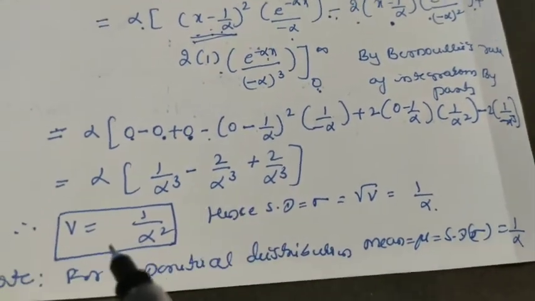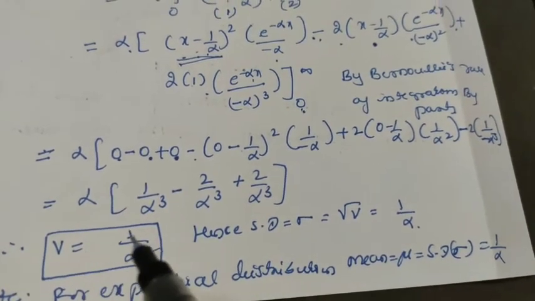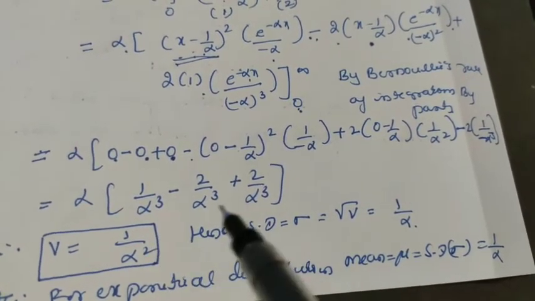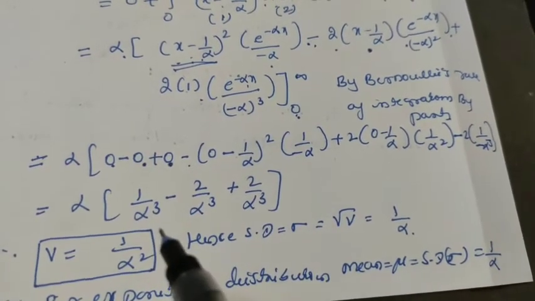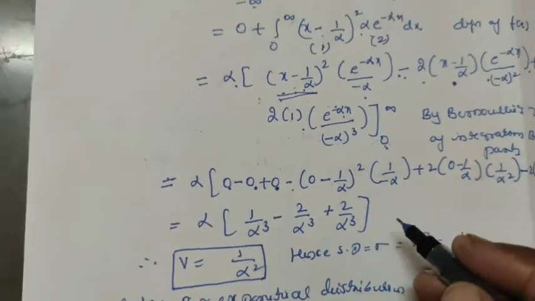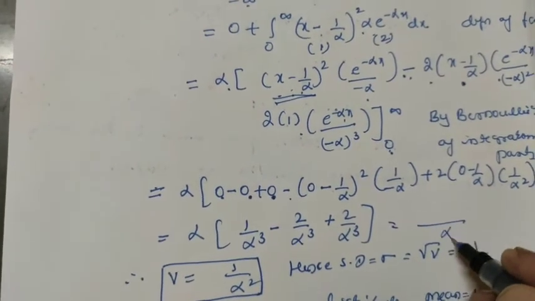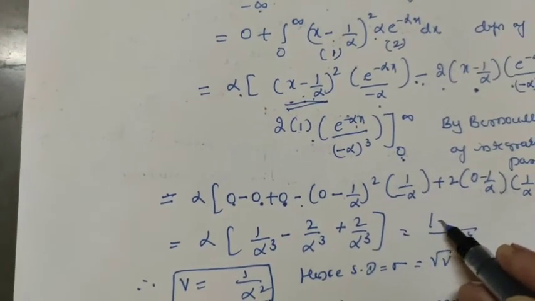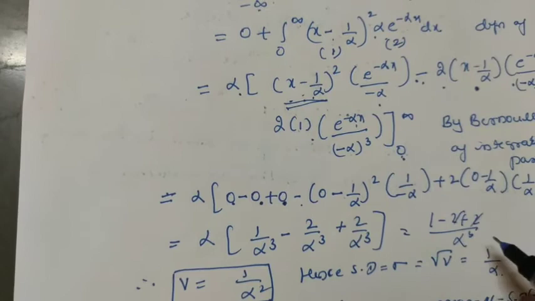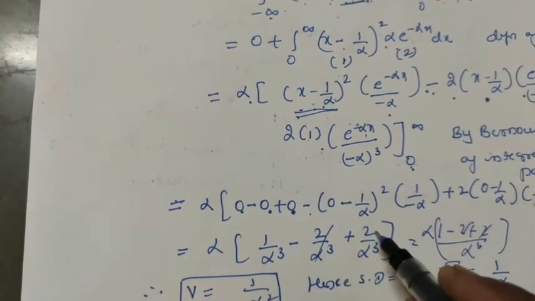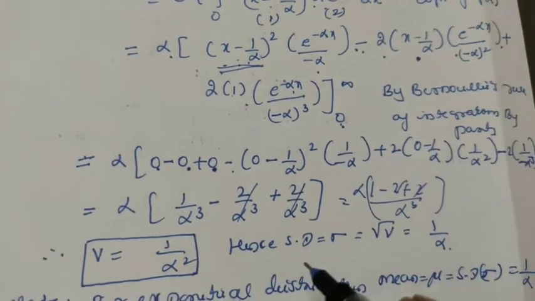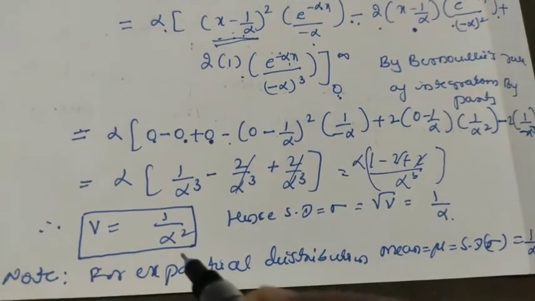So V is equal to, take the LCM. All are alpha cube only, we can take alpha cube as the LCM. So 1 minus 2 plus 2, these two get cancelled, it is only 1 by alpha cube. Otherwise here also we can cancel these two, so alpha by alpha cube is equal to 1 by alpha square.